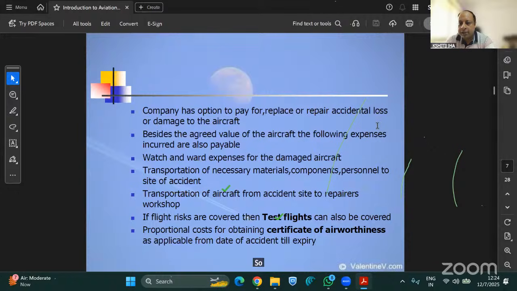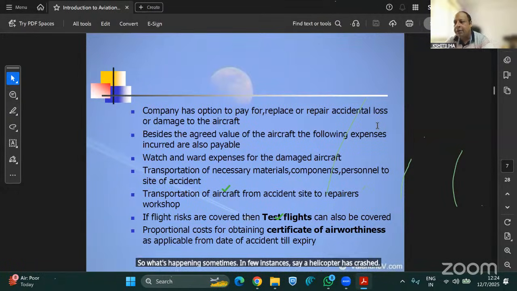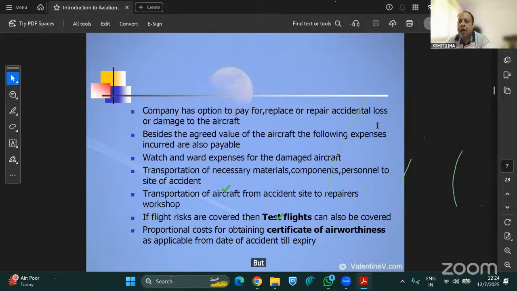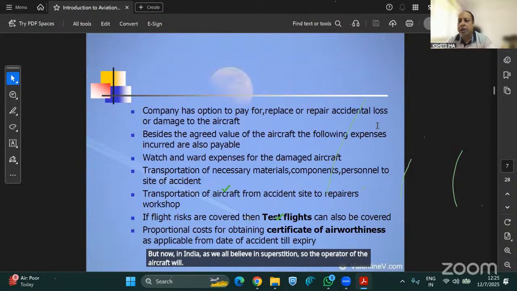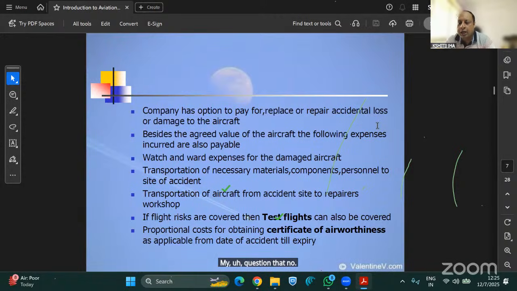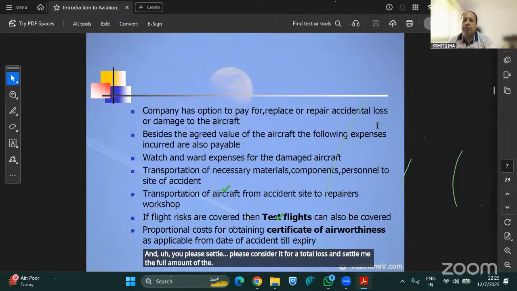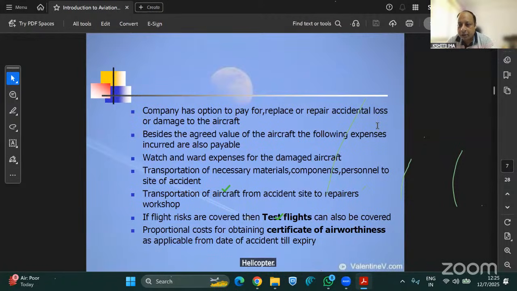So what happens sometimes, in a few instances, say a helicopter has crashed, but from a very low height, say from 20 feet. But in India, as we all believe in superstition, the operator of the aircraft might say, no, since this helicopter has crashed once, I will not go for repair. I will purchase a new helicopter, so please consider it a total loss and settle the full amount of the helicopter. So tell me, is the company going to pay or not?